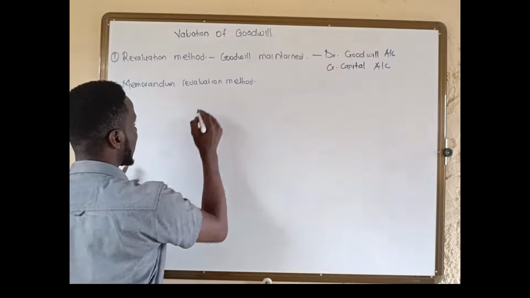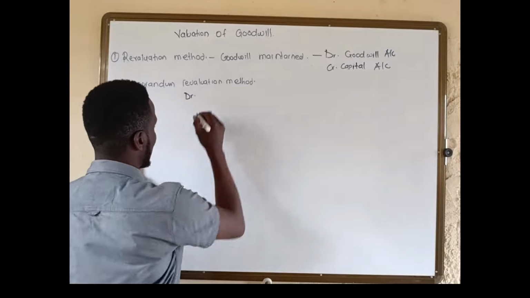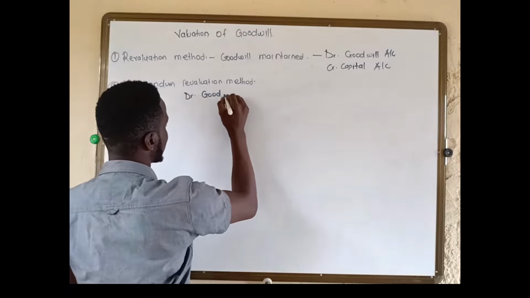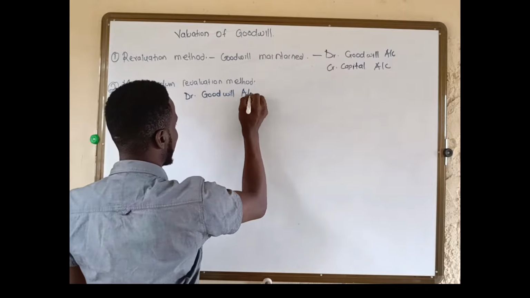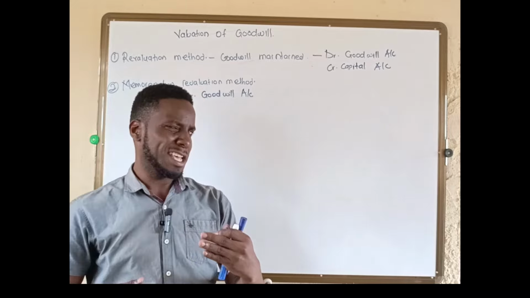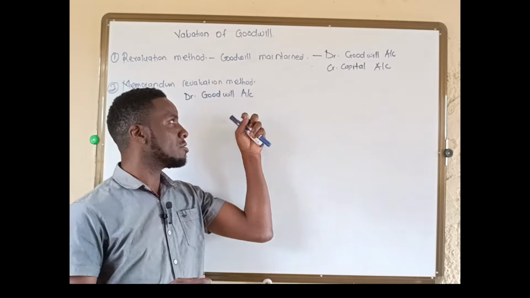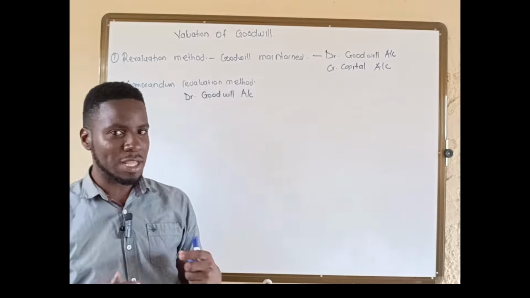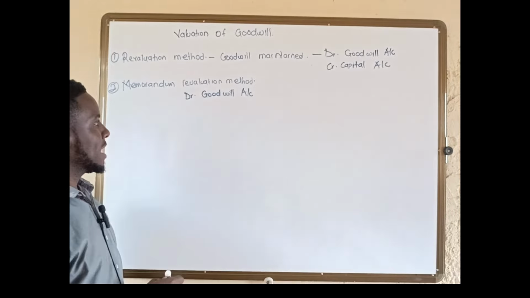The double entry will be, you debit goodwill account. You know very well that if it is an asset, it always has a normal debit balance. So goodwill being an intangible asset has a normal debit balance. That's why we are debiting it.